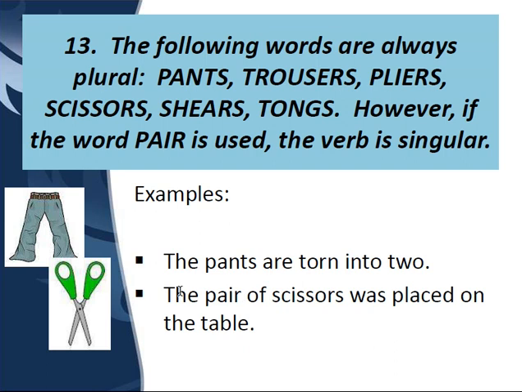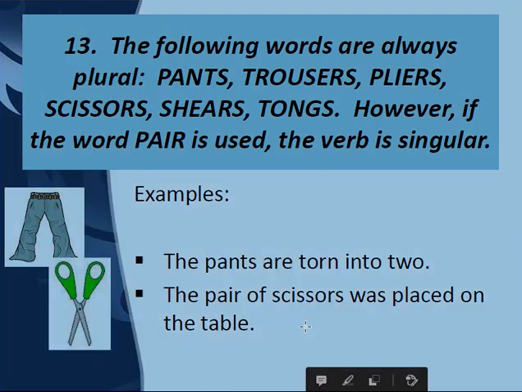If we are going to use pair with these plural nouns, then we are going to use a singular verb. But if we are going to use only any of these nouns, then always and always a plural verb will be used. Clear?